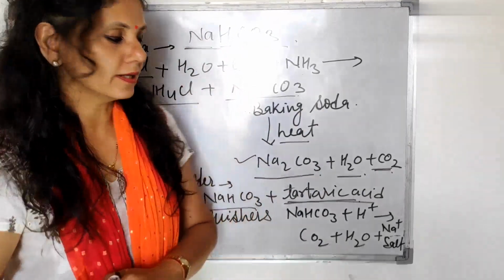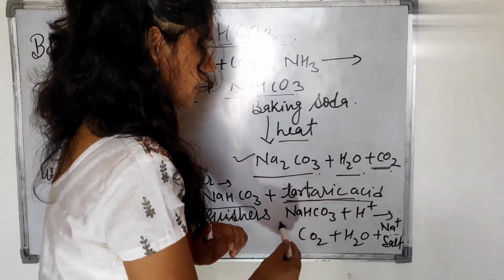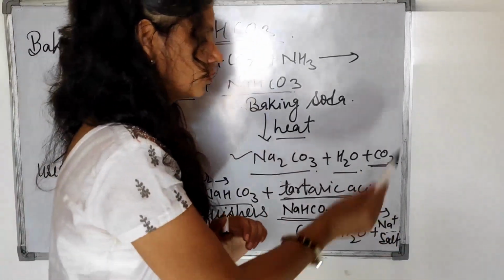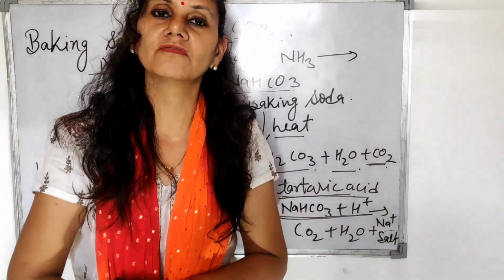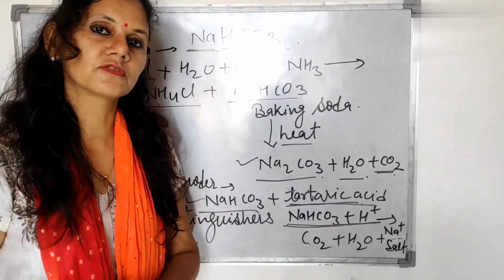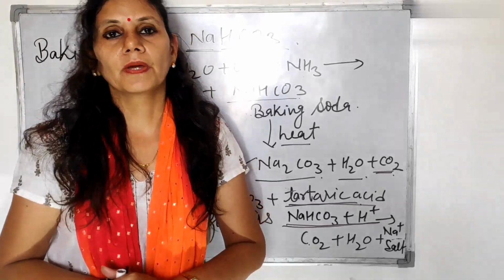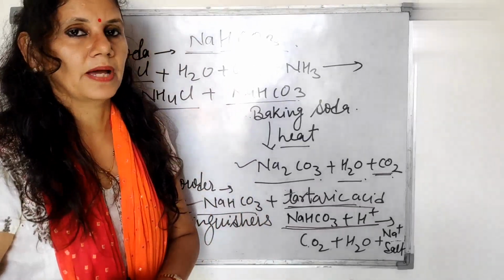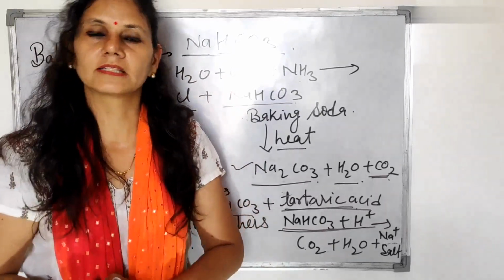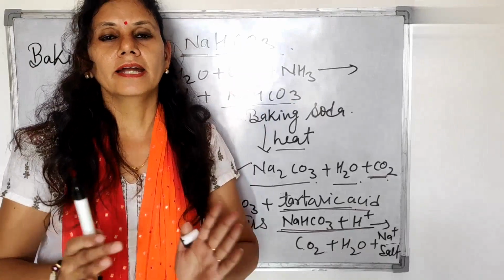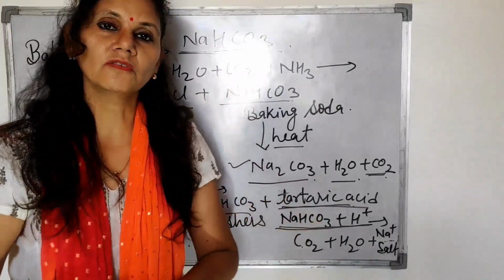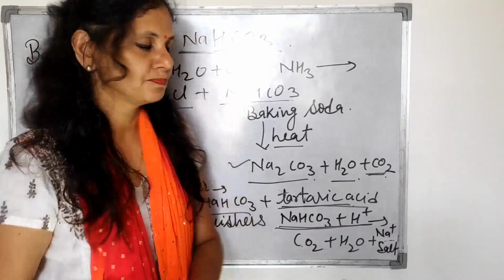When we heat baking powder, both react with each other, CO2 gas evolves, H2O is formed and the sodium salt of the acid is formed. That's why cake and other things become fluffy and cooking becomes faster with baking powder. So baking powder is different, baking soda is different. Baking soda is generally a mild base, but baking powder is a mixture of a mild base and an acid.